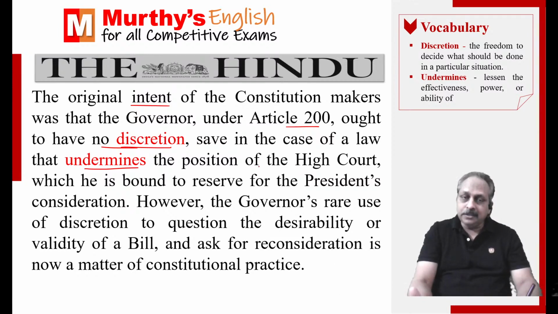If the law weakens the position of the High Court, he can. Otherwise, he cannot, which he is bound to reserve for the president's consideration. So, this talks about the role of the governor, the power of the governor. However, the governor's rare use of discretion. He cannot use discretion, but it talks about what has been going on in reality.